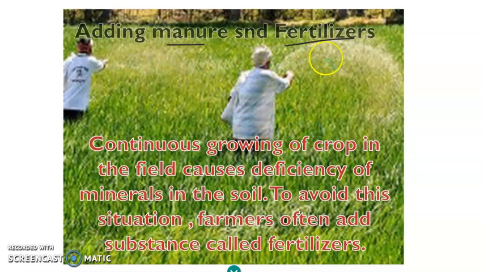So the farmers add manure and fertilizer so that the crop gets the essential things it requires and has good growth. So for the good growth of the crop, they add manure and fertilizers.